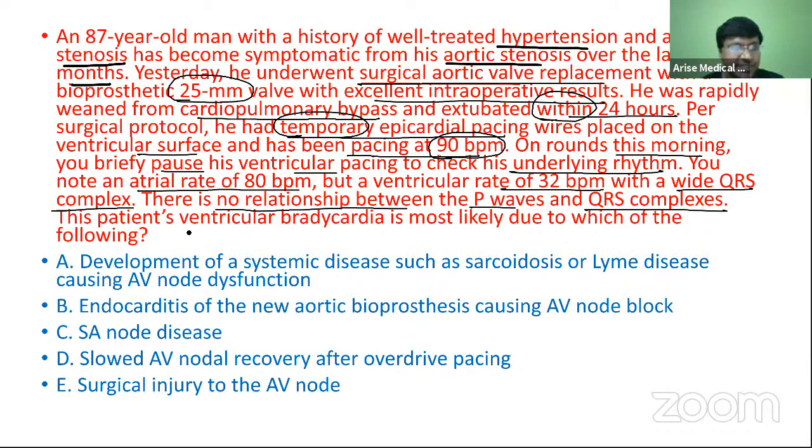This patient's ventricular bradycardia is most likely due to which of the following reasons? Development of a systemic disease such as sarcoidosis or Lyme disease causing AV nodal dysfunction, endocarditis of the new aortic bioprosthesis causing AV node block, SA nodal disease, slowed AV nodal recovery after overdrive pacing, or surgical injury to the AV node.